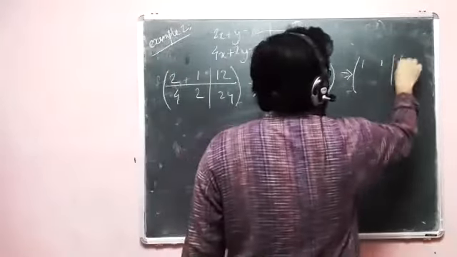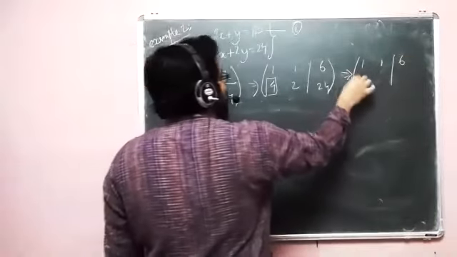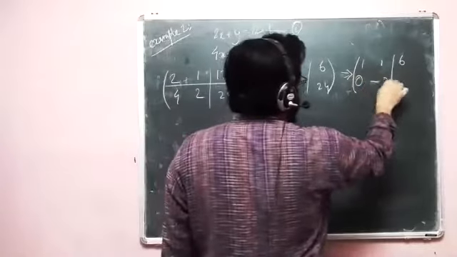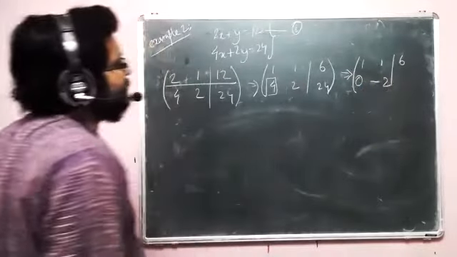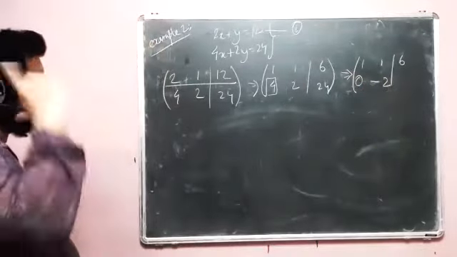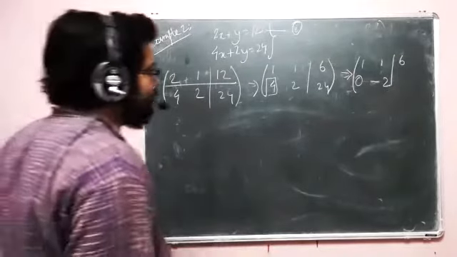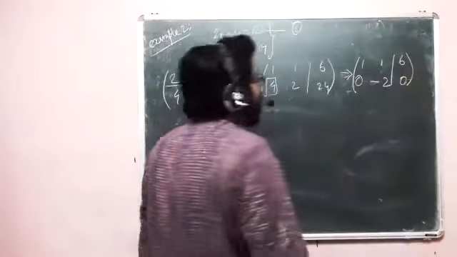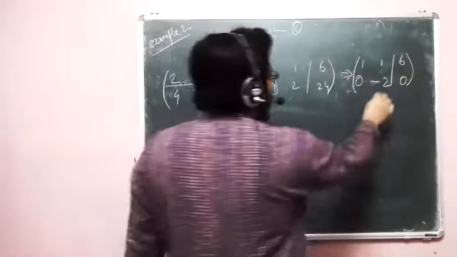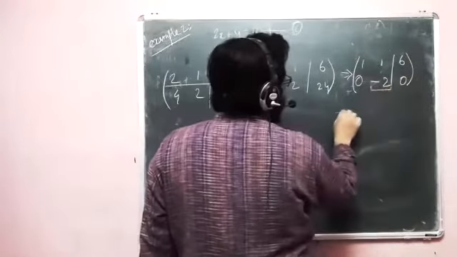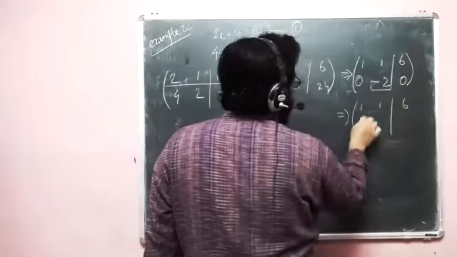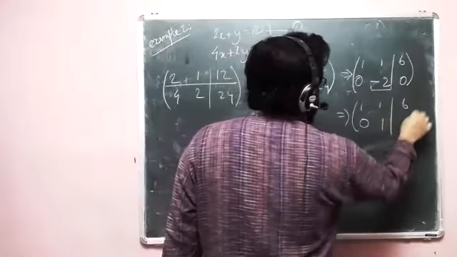So 1, 1, 6. This one becomes 0. Multiply by 4, then subtract. So this becomes minus 2. And this becomes 0. And then we need to make this one 1. So basically simply divide by 0, 1, 0, right? Yeah.